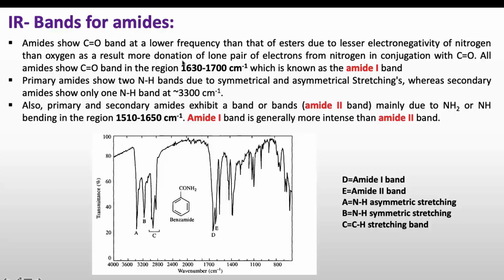So there will be more donation of the lone pair of electrons from nitrogen in conjugation with the C double bond O. So all amides show the C double bond O band in the region 1630 to 1700 centimeter inverse, which is also known as the amide 1 band.